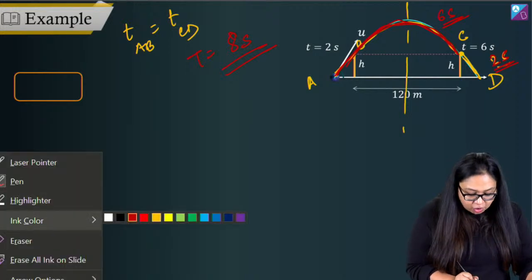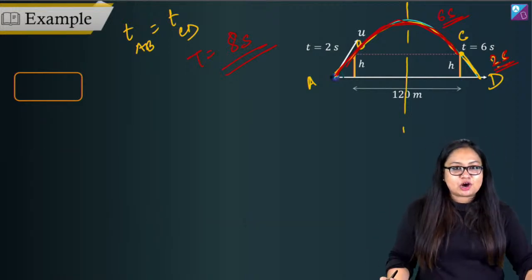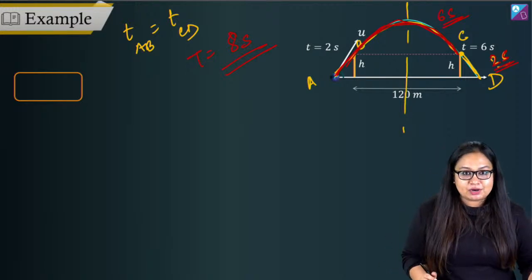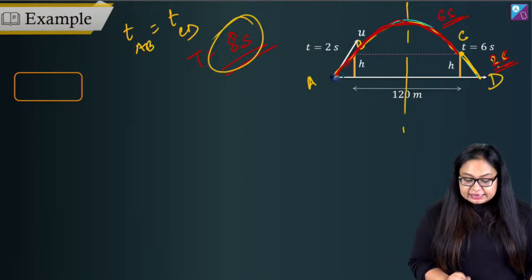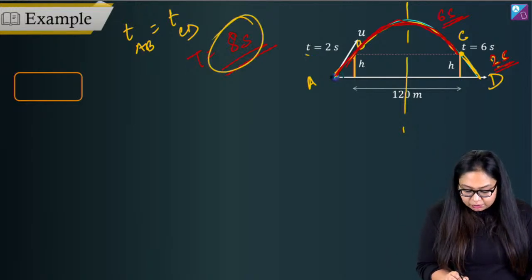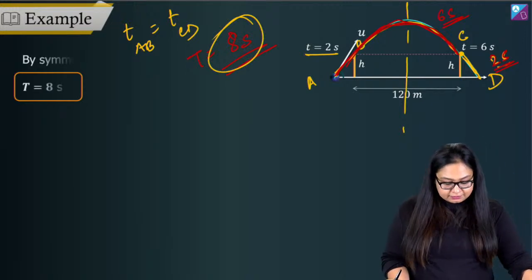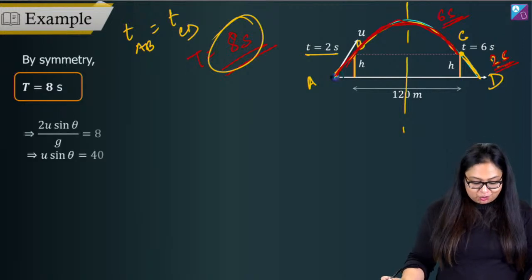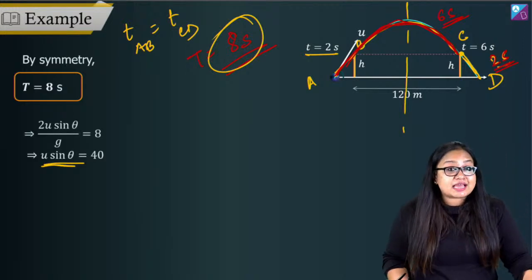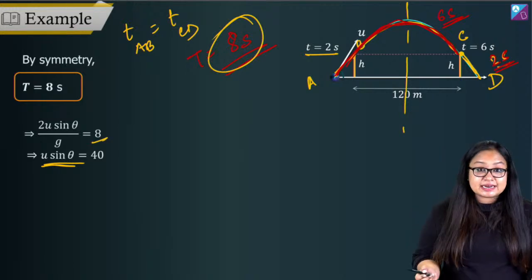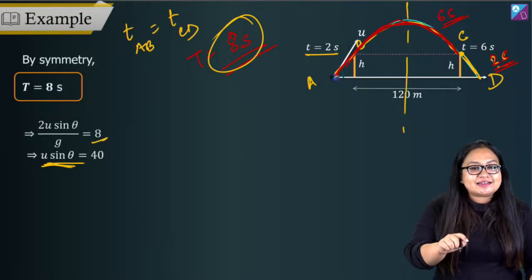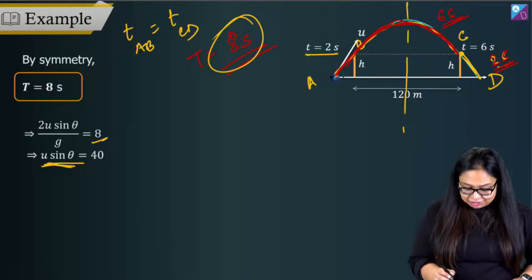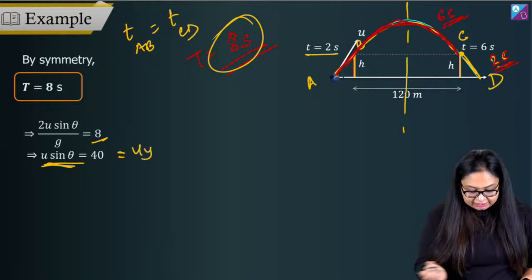Now that we've got the time of flight and it is not matching any options, we'll have to calculate the height of each wall. And how do we calculate the height of each wall? The time taken to go up is 2 seconds, and the time of flight is 2u sine theta by g. So, can I get u sine theta from here? Of course I can. 2u sine theta by g is 8 seconds, so u sine theta is 40, and u sine theta is nothing but the initial velocity in the y direction, Uy.